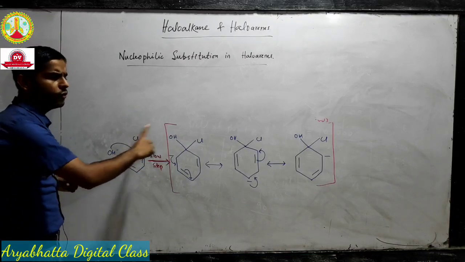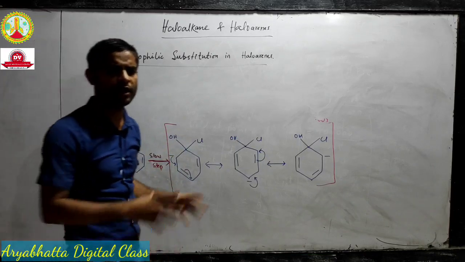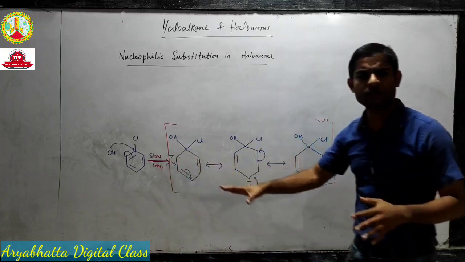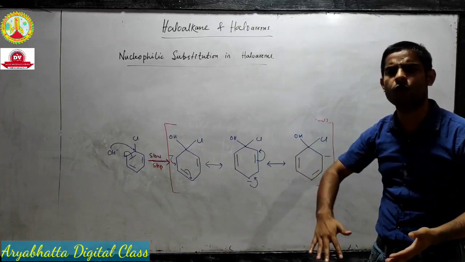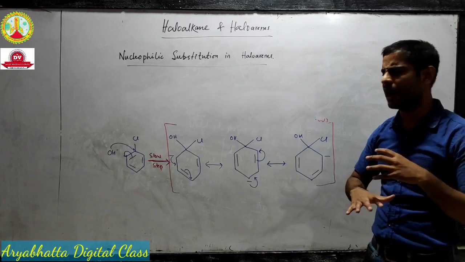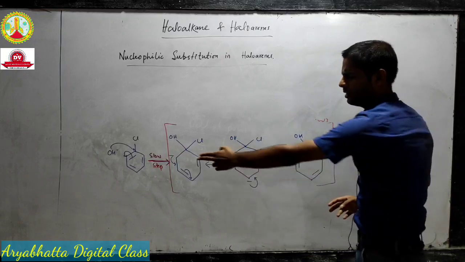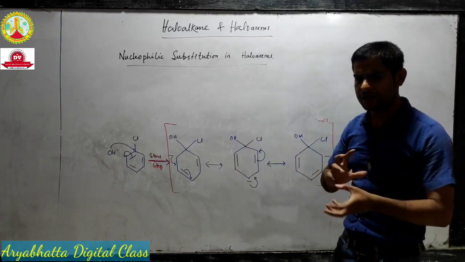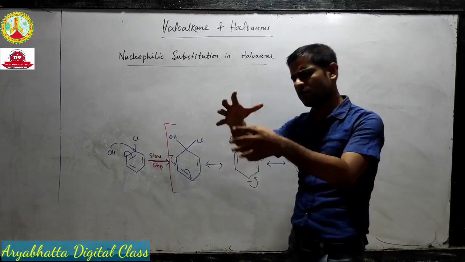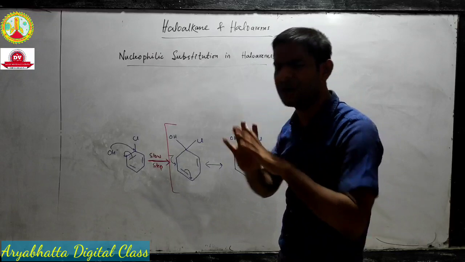Be careful when you see these resonating structures in your NCERT book. When you go through your NCERT book, you will see that there are 3 or 4 different resonating structures. But I will teach you a single structure, and I will help you understand how you can draw all those resonating structures without memorizing.